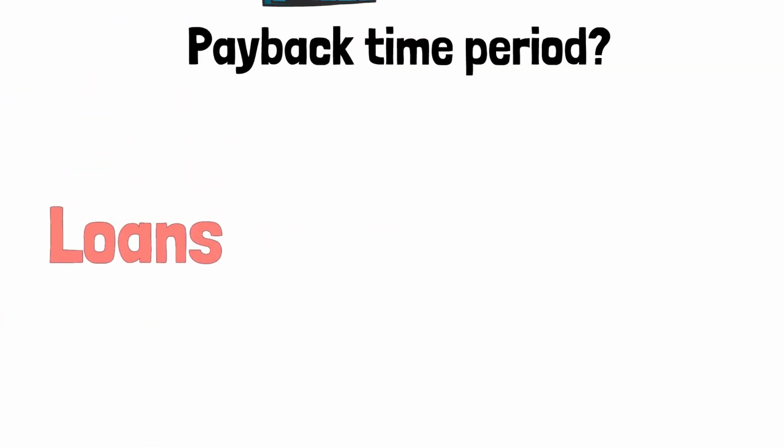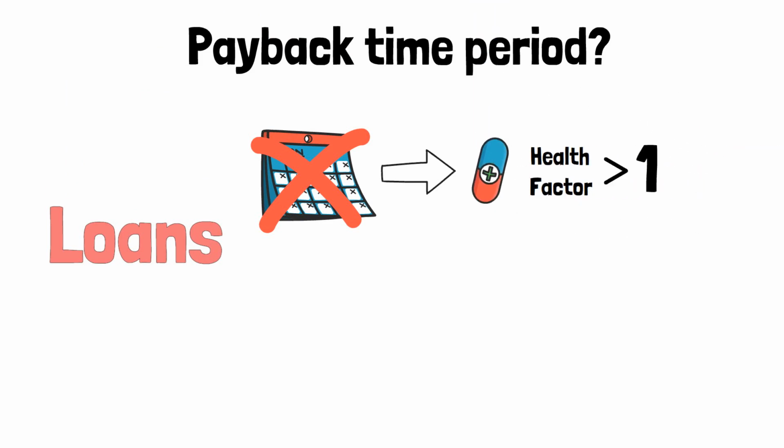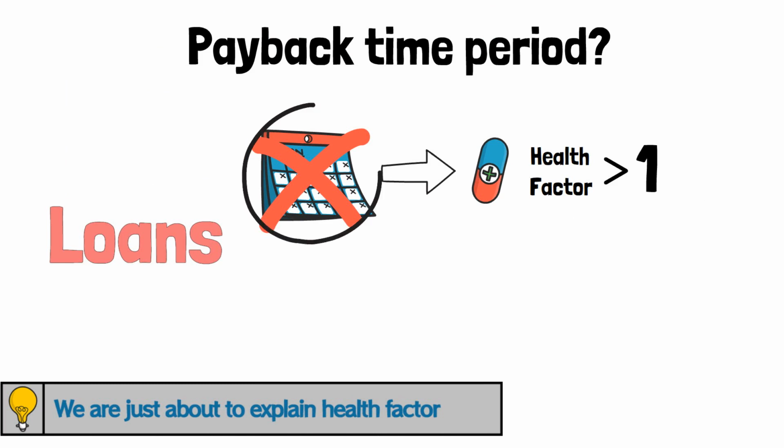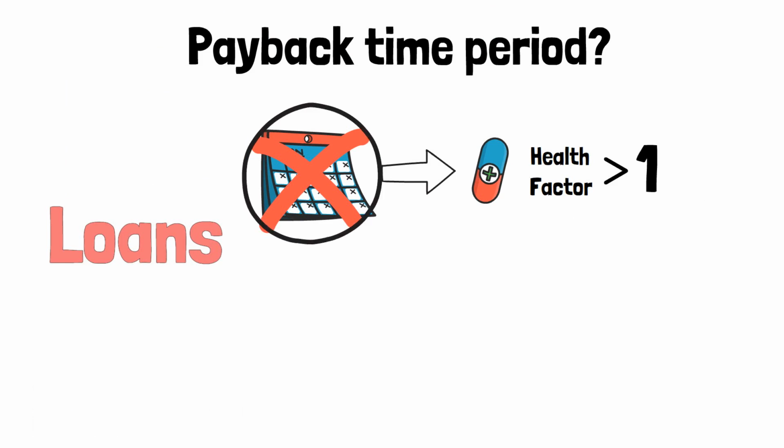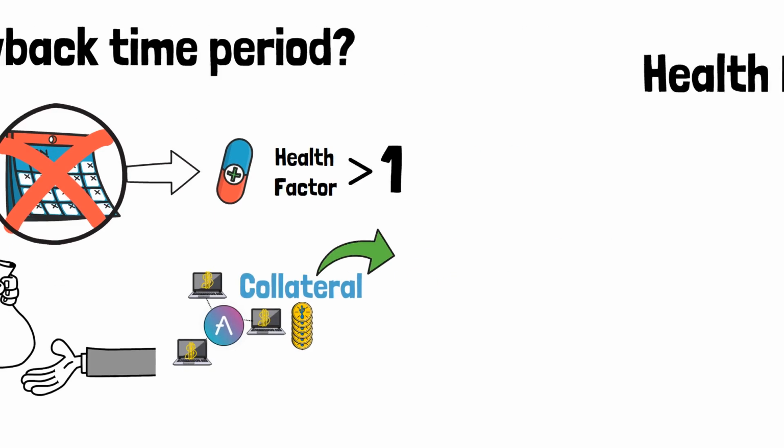Furthermore, loans have no fixed time period for payback, as long as your position is safe. That means health factor above 1. You can borrow for an undefined period of time, and you'll need to repay all your loan whenever you want to withdraw your collateral from Aave.